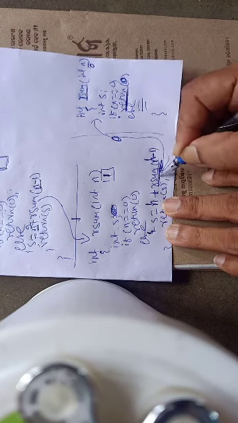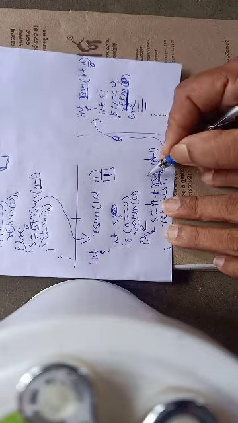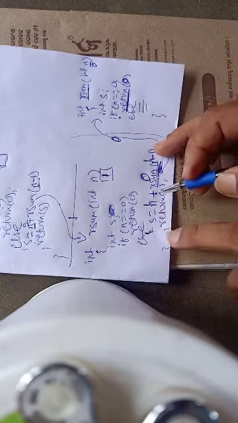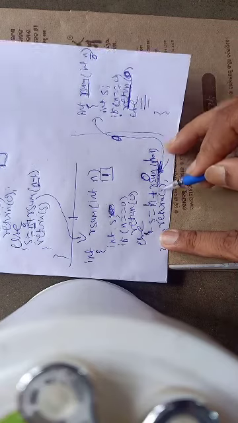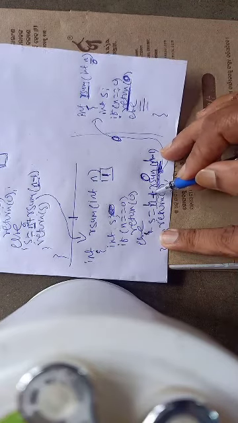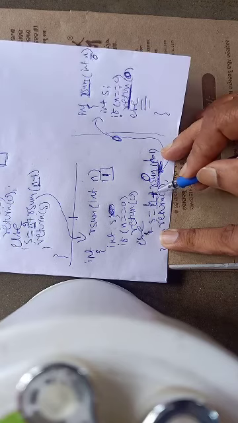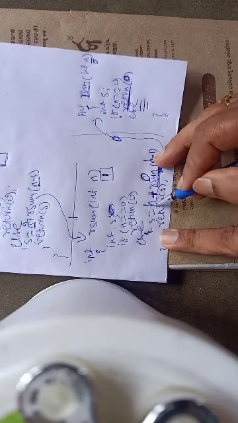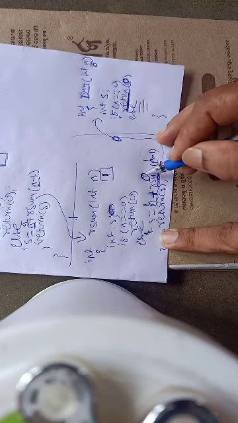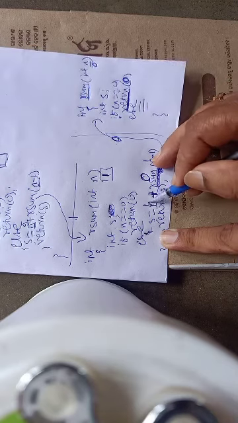Now what value do you get? You will get 0.